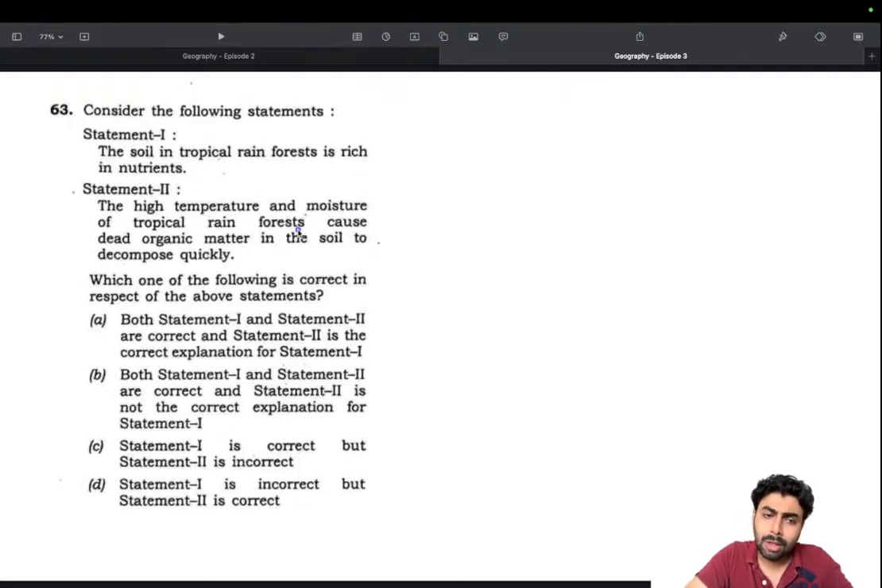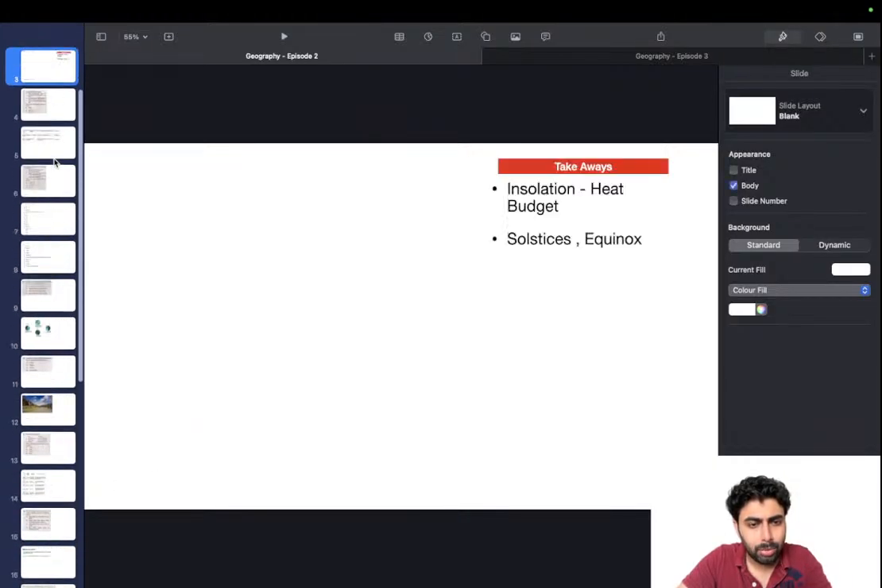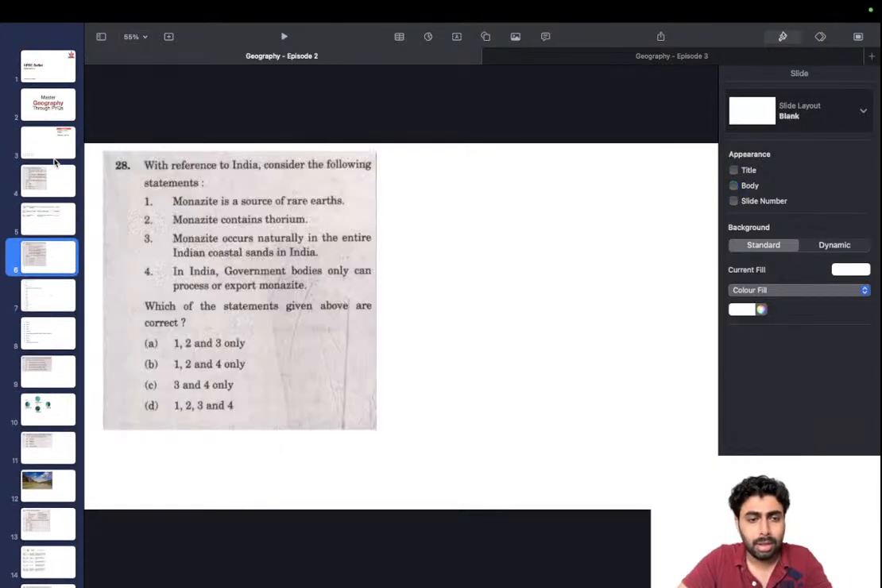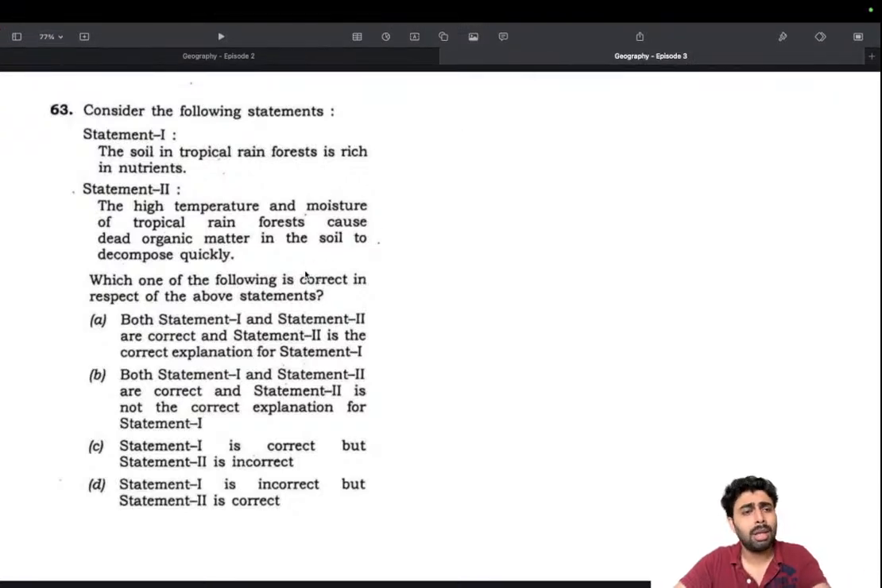The statement that high temperature and moisture of the tropical rainforest cause the dead organic matter in the soil to decompose quickly is right, and it's a factual statement. The first statement is wrong, the second is right, and the answer will be D. It's an easy question, especially if you have gone through the PYQs. I think it's 2021, I'll go and look at it, because 2022 we haven't discussed. So just two years back, the same question was packaged in a different format, in a very easy context. The first statement itself is wrong, and you will get the answer. That was such a low hanging fruit if you have actually gone through the PYQs.